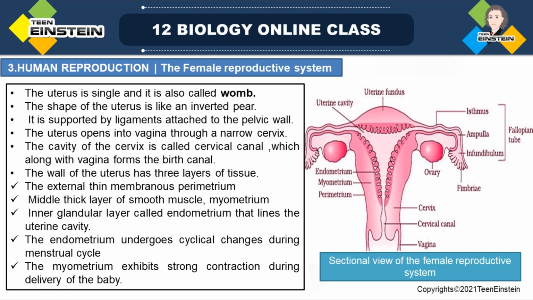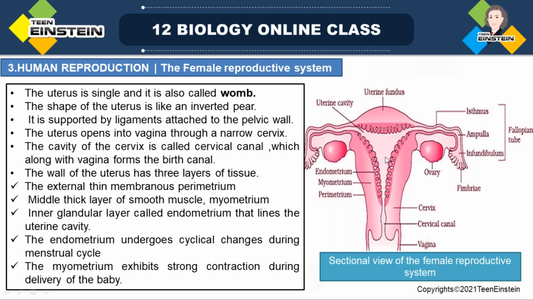And the middle layer, the myometrium, exhibits contraction during delivery, or during the birth of a baby. The myometrium is thick and has smooth muscles, right?